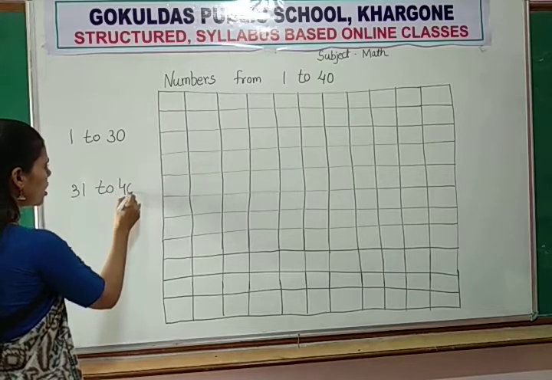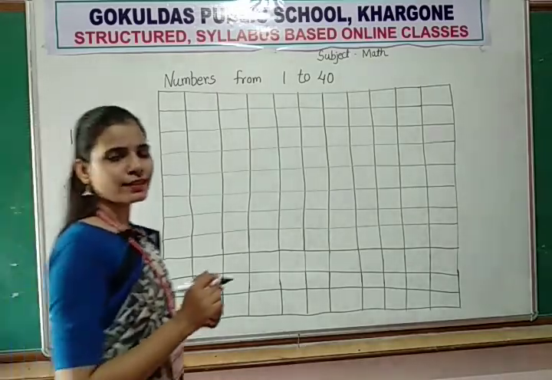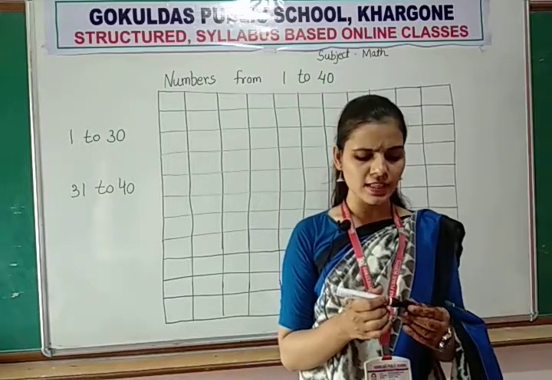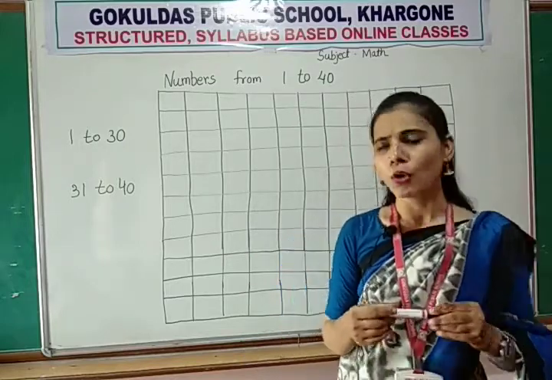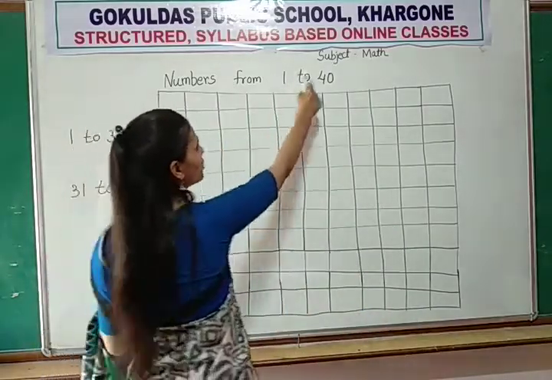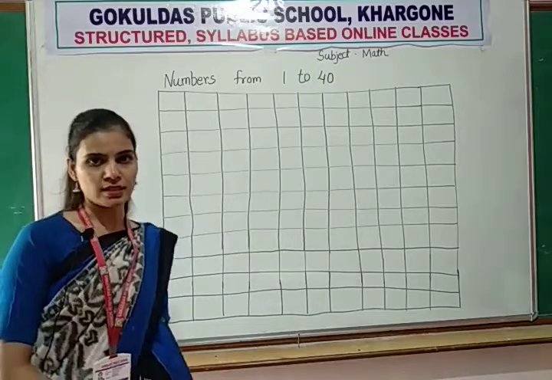So you know all the numbers from 1 to 40. Some students say yes, some say no. So we will again start from 1 to 40 and revise all the numbers.